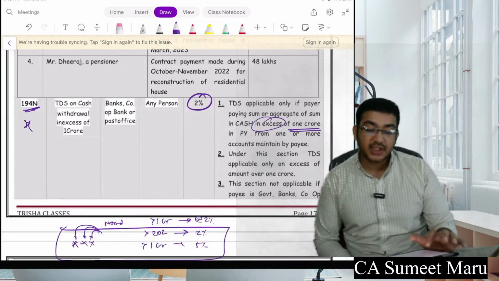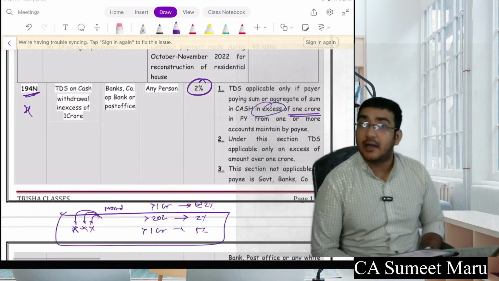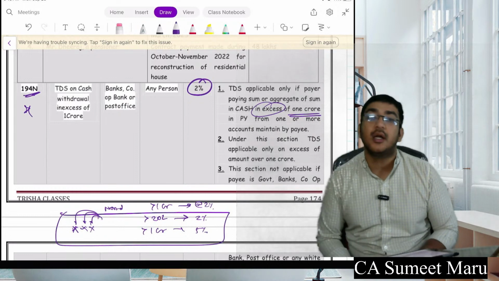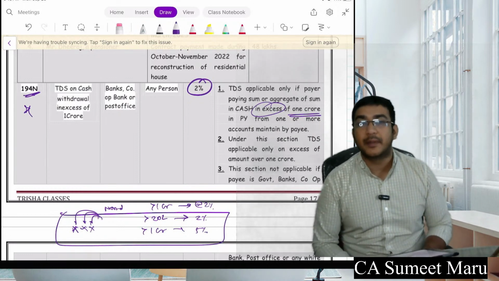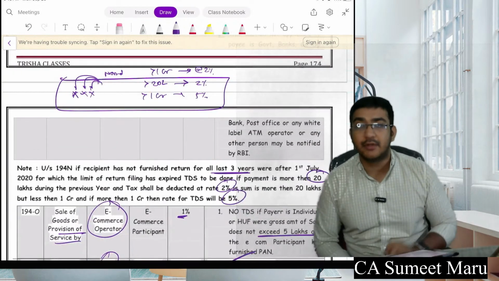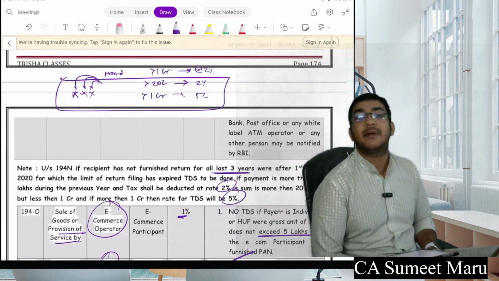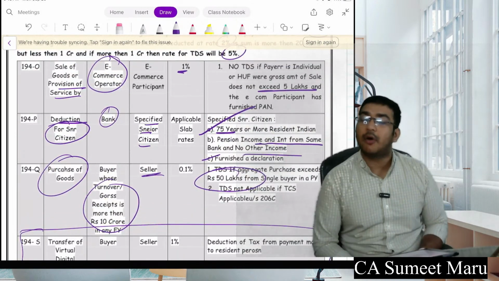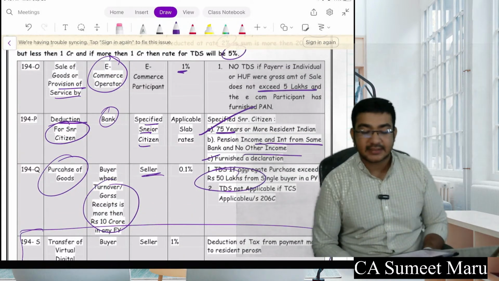Thereafter, section 194N, another very important one. When cash withdrawals are more than 1 crore rupees during a financial year, the TDS will be deducted at 2%. If that person hasn't filed income tax returns for the last 3 years, above 20 lakhs 2% will be deducted, and above 1 crore, 5% TDS will be deducted on the cash withdrawal. Next, 194O, the e-commerce operator will deduct this TDS at 1%.